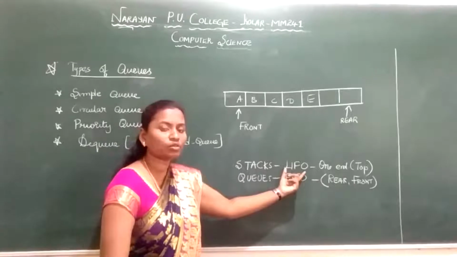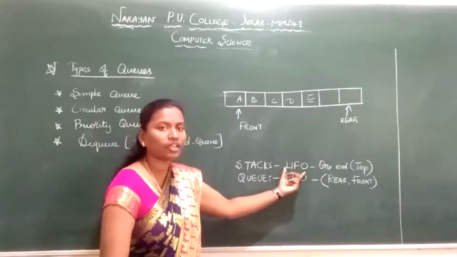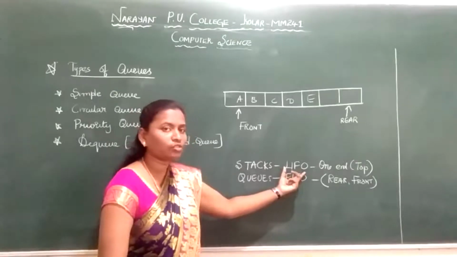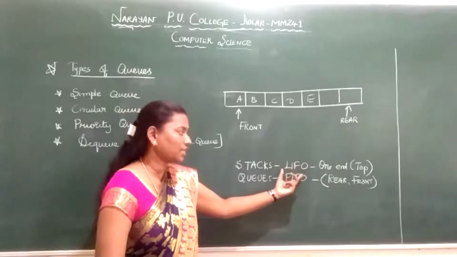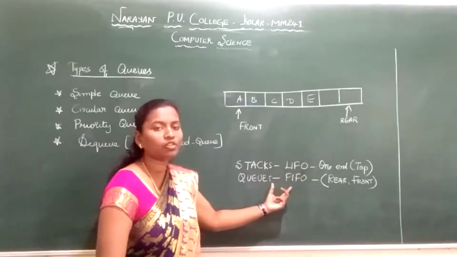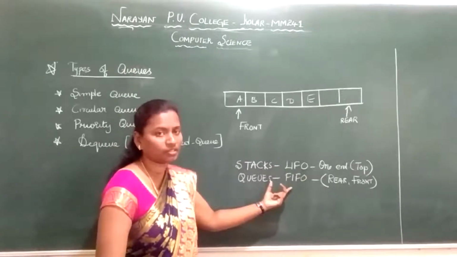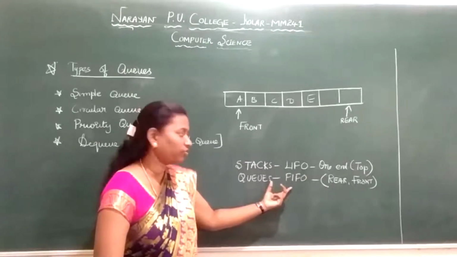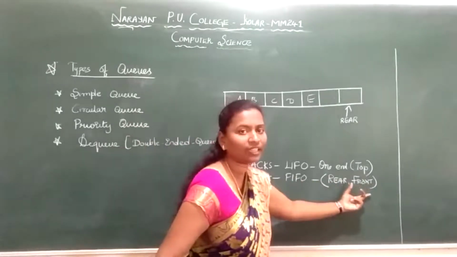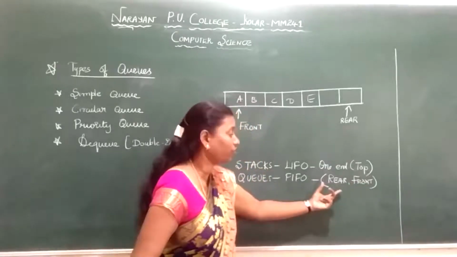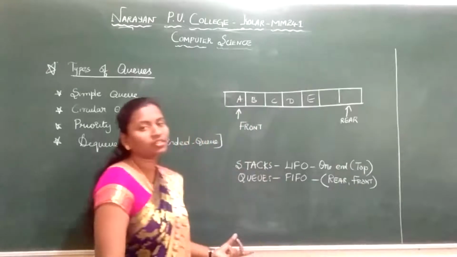For example, we see stacks of trays and stacks of plates used in cafeterias or the food court, and even your bangles. What you insert first, when you are removing the bangles, you remove last. So that is last in first out. For queues, I have given the example of students standing in the food court. It is first come, first served. Those who come first will be served first. So for this we have two ends, rear end and front end. The rear end is where we insert the elements, and the front end is where we delete the elements of the queue.